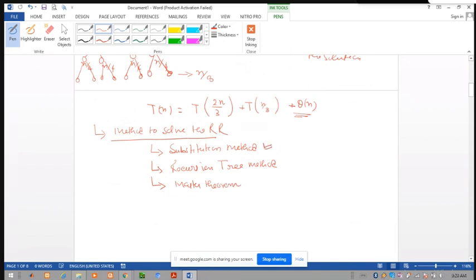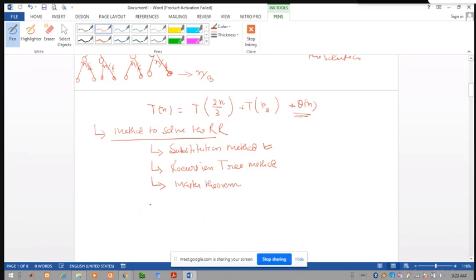First is the substitution method. We use substitution, which means guessing. Generally, we guess the efficiency in terms of some notation, put it in, and verify whether this guess is correct or not. Then the recursion tree method. Recursion tree method means we make a recursion tree, and with the help of the recursion tree we achieve the solution of the problem, meaning we find the efficiency or running time of the problem.